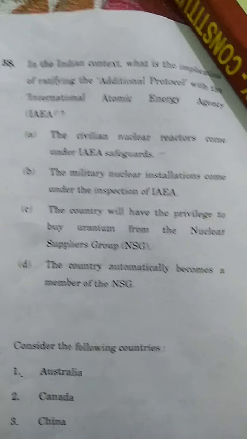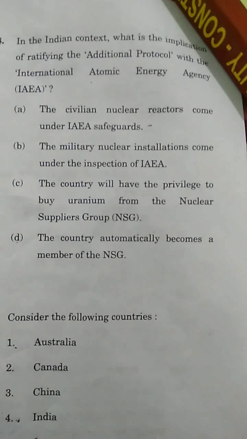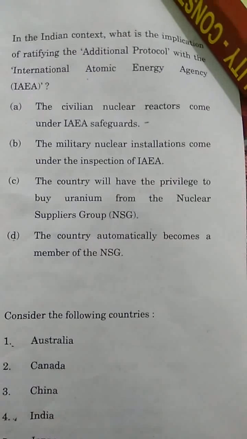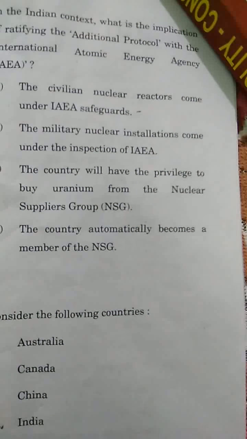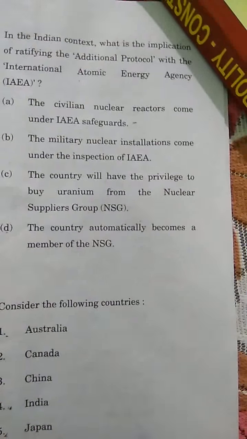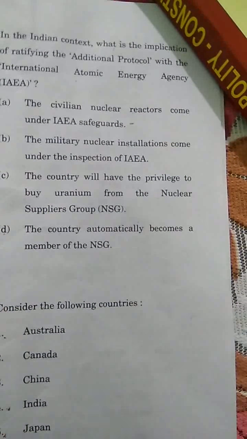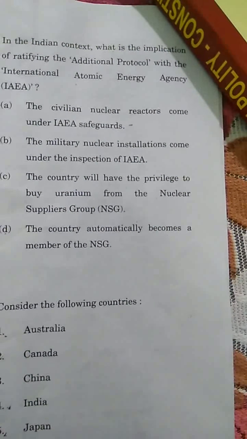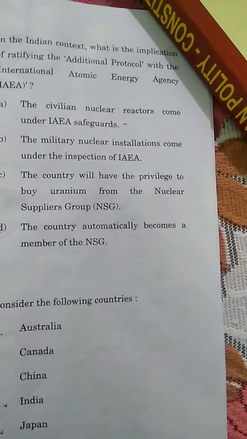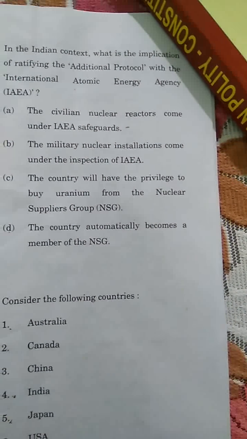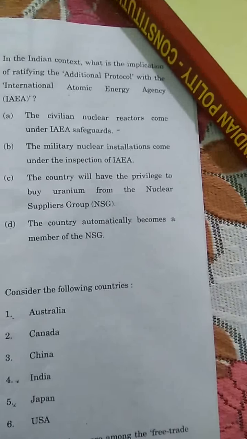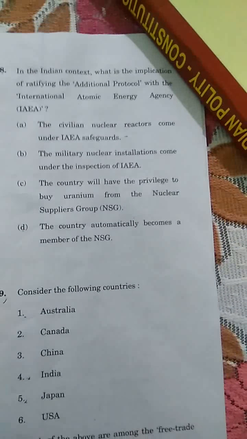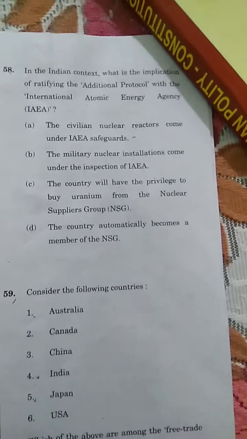Number 58, in the Indian context, what is the implication of signing the Additional Protocol with the International Atomic Energy Agency (IAEA)? The civilian nuclear reactors come under International Atomic Energy Agency safeguards. The nuclear installations come under the inspection of IAEA. The country will have the privilege to buy uranium from the Nuclear Suppliers Group. No, we can now buy uranium from Australia, Canada, and many other countries. The country automatically becomes a member of the NSG. No, this is not a criterion for becoming a member automatically.